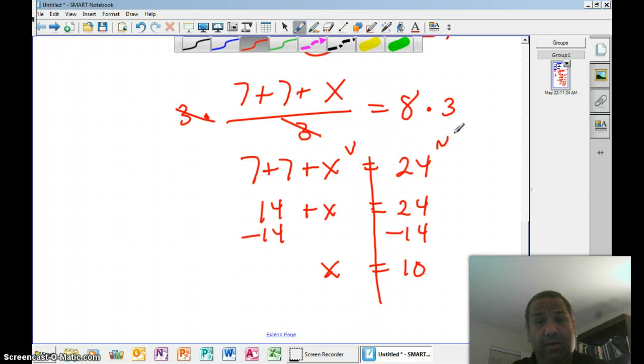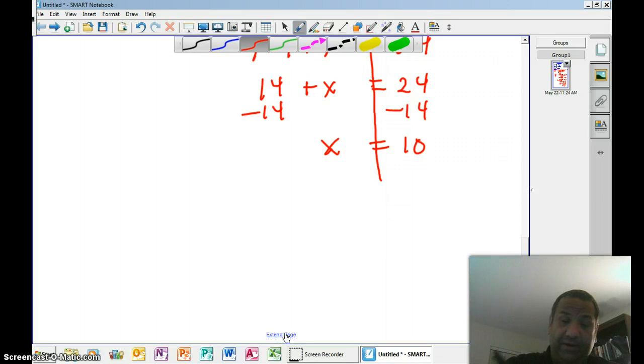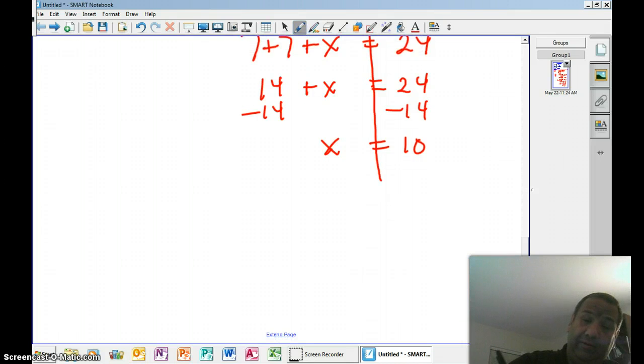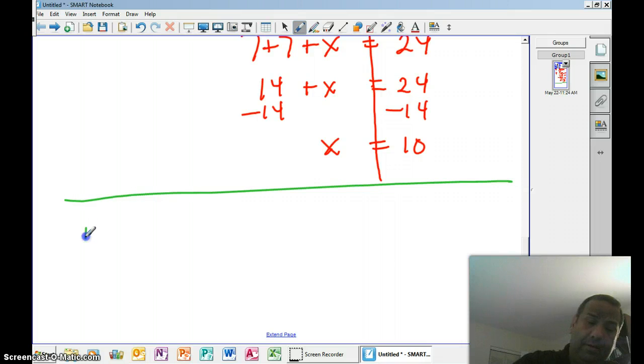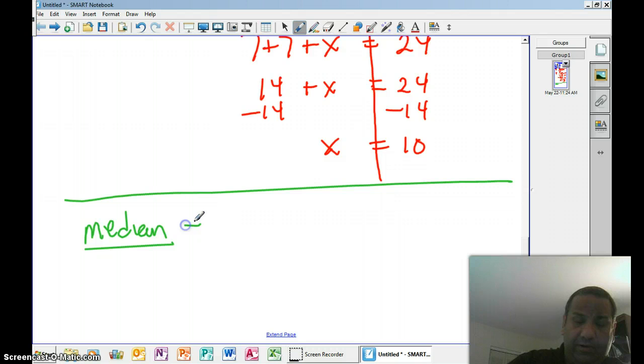So that's some work with the mean. Now the median is a little different. We'll go green for median here. The median is the one that is the exact middle of the data.